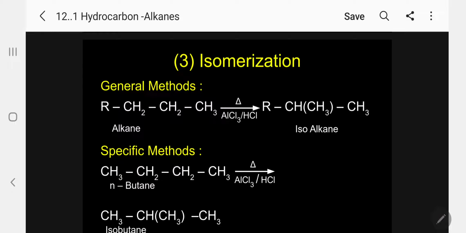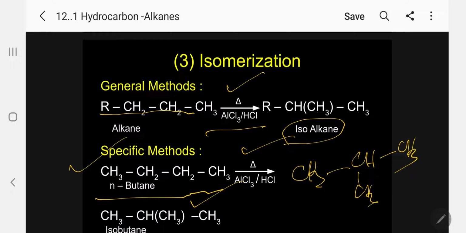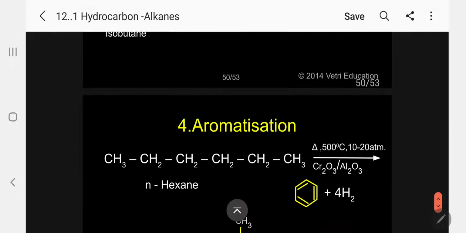Now, isomerization, another most important reaction of alkanes. Any alkane, when you heat it in the presence of aluminum chloride and HCl, undergoes isomerization. What type of isomerization? Normal to iso. For a specific example, let me take n-butane and heat with aluminum chloride and HCl, and I get isobutane. Isobutane, branched chain. Kindly follow. This is the normal chain, this is the branched chain. So this is called isomerization.